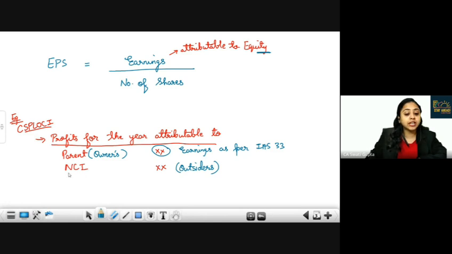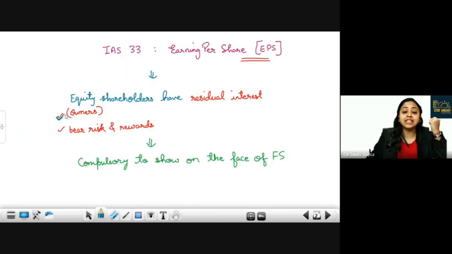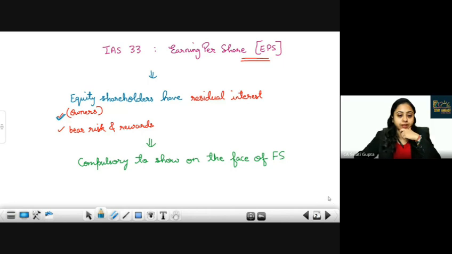Please do not calculate EPS related to NCI, because this will be distributed to outsiders. It has no share with parent. Again, why are we calculating EPS? From the equity shareholders' view, from the owner's view. Do you agree with this? So anything related to outsiders should be excluded. Clear? Yes, ma'am. Clear.